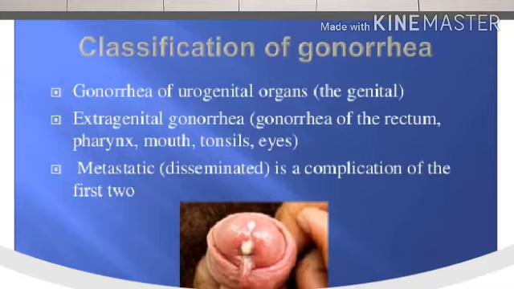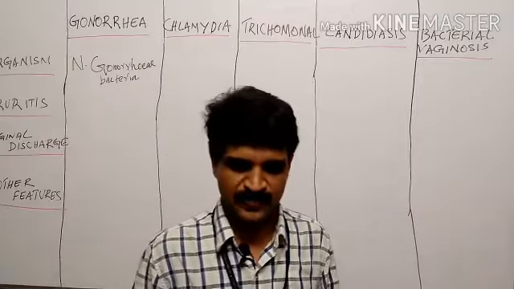So first, gonorrhea infects the urogenital organs, and it also affects organs like pharynx, mouth, tonsil, etc. Sometimes gonorrhea spreads into other parts of the body like joints, lungs, meninges, etc. These are the sites of infection of gonorrhea.